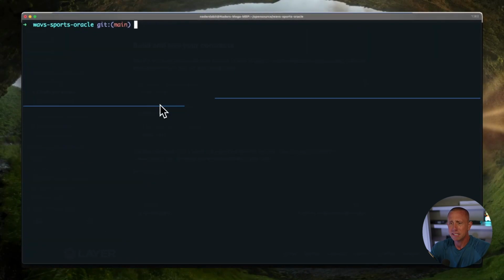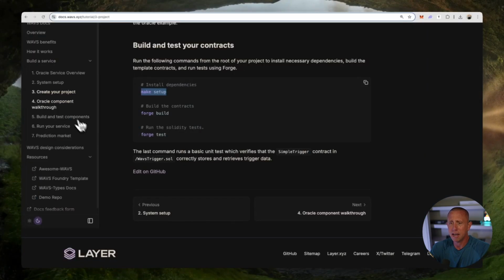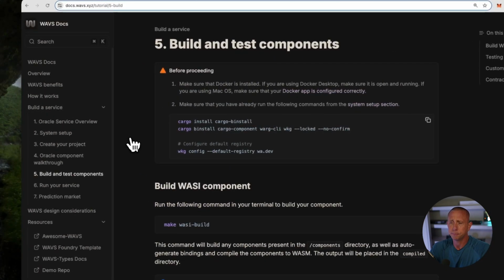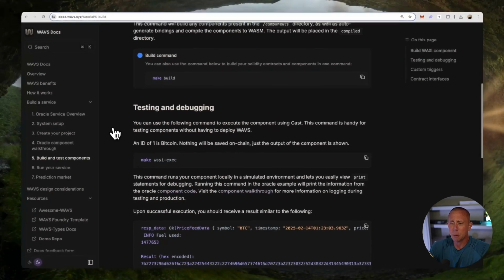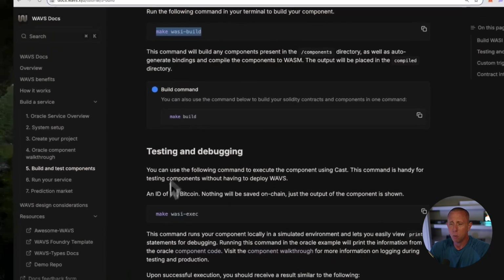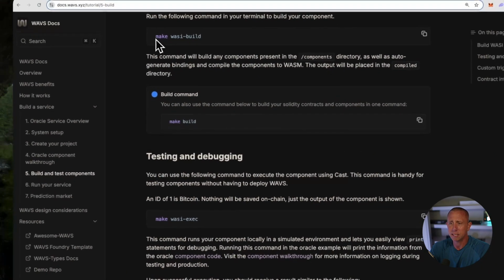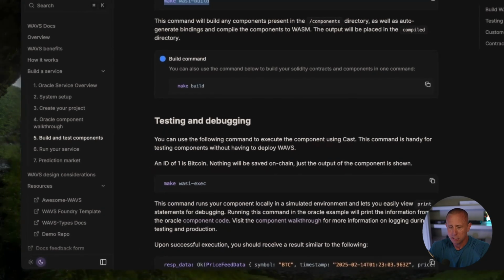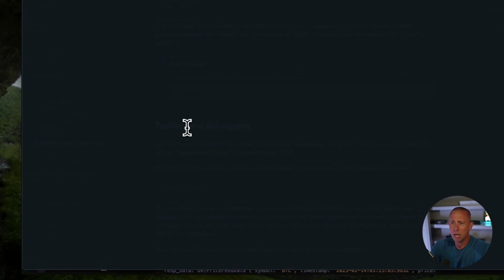After we run make setup, we're going to go back to the docs and go here to build and test components. The two commands that we're going to be running are make wasi-build and make wasi-execute, or make wasi-exec. So here I can run make wasi-build,